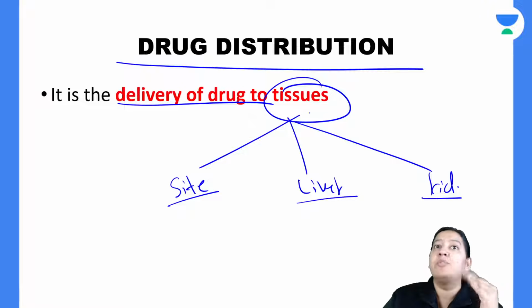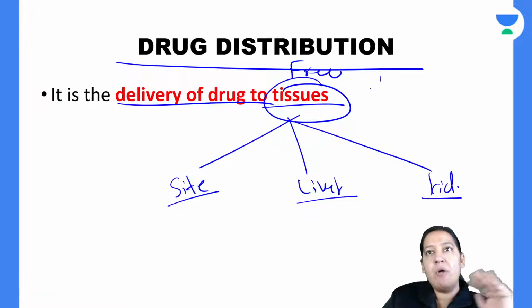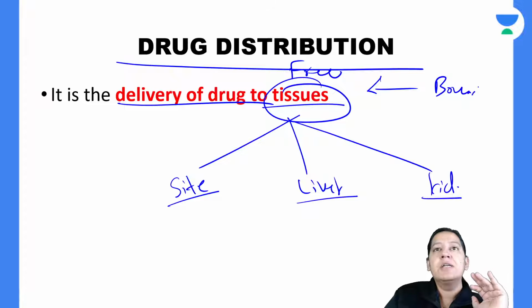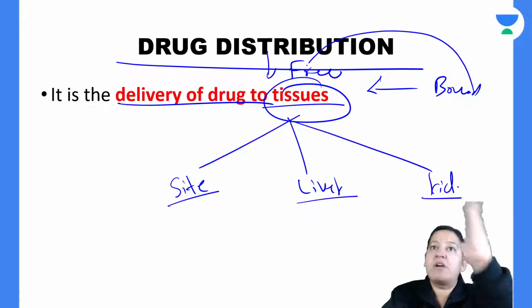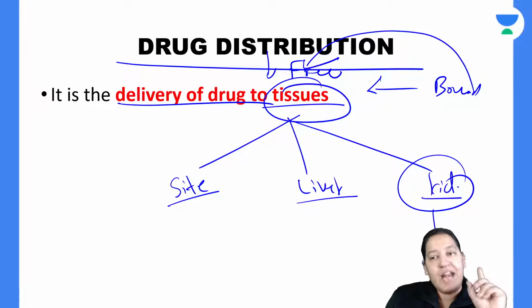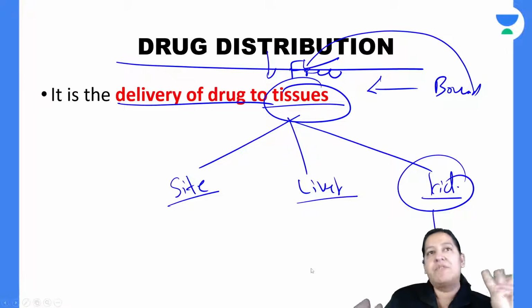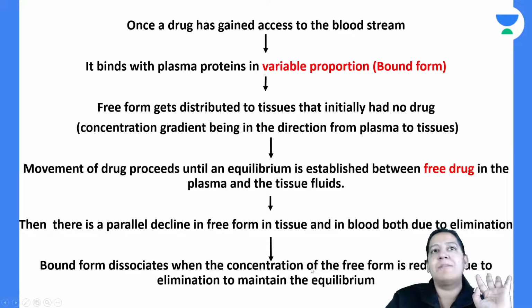So in these three tissues, which drug will enter? It is the free drug which is entering. And what about bound drug? Bound drug is giving the backup to the free drug. When free falls, bound converts to free, and ultimately both of them will be completely excreted out of the body and both will become zero. So that is a big concept I have given you.